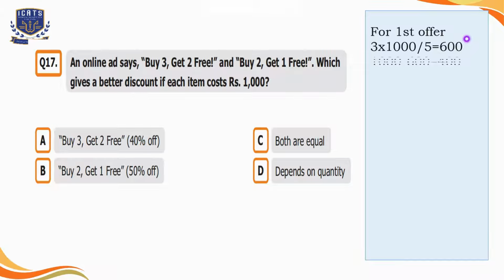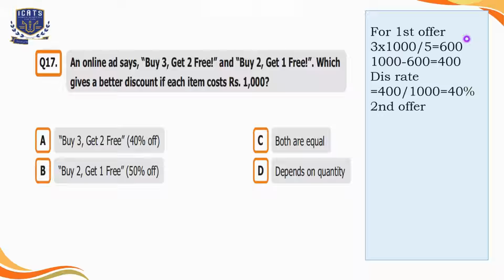The answer is 600. Now we will subtract it out of 1000. The remaining number is 400. To calculate the discount rate, we will divide 400 by the cost of each item, that is 1000. So this is 40%. Now let's calculate the discount rate for the second offer.